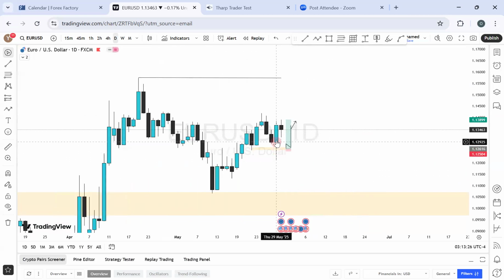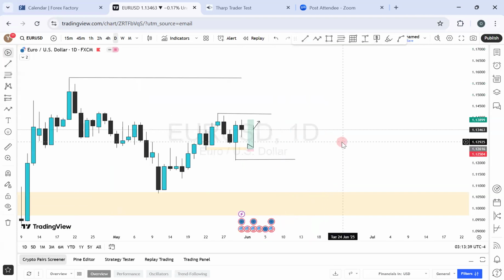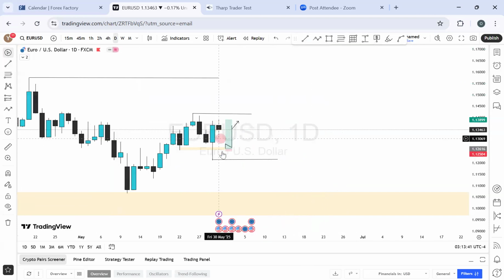The previous week we had bullish momentum, and now we created an internal range high, which is right here. And of course, we had an internal range low too, which is right here within the price context of what we're saying. So what are we going to do now? Are we expecting more bearish momentum from here, or are we expecting the price to break above here?